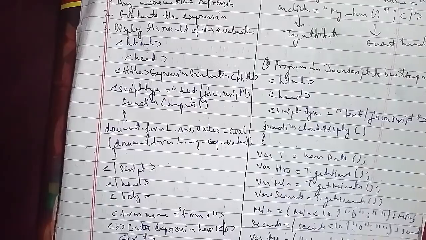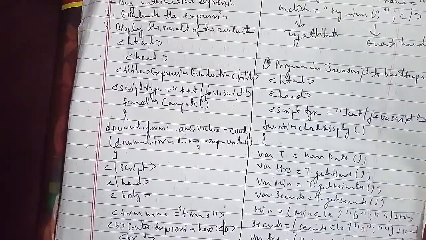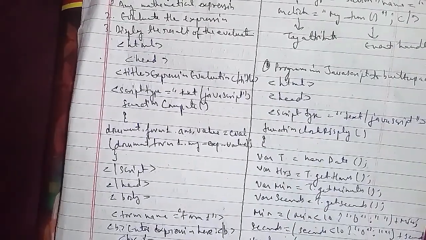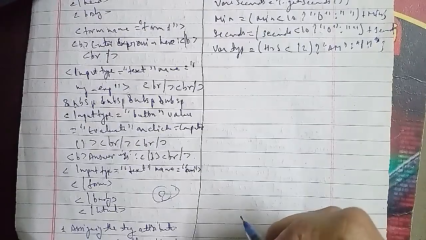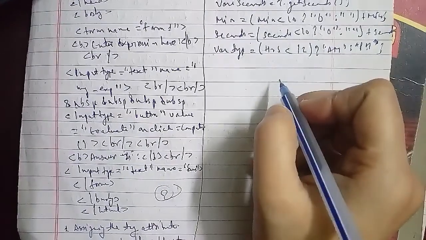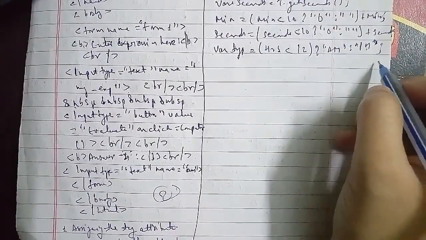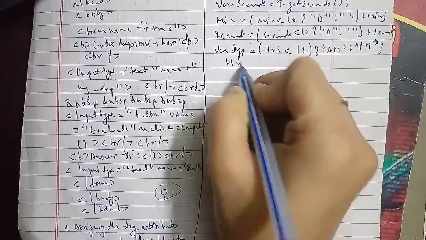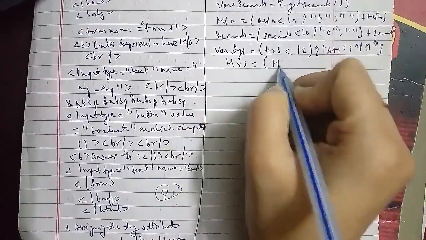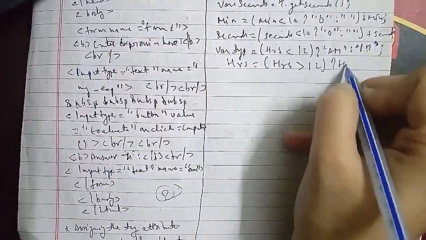Then after that we'll start with the body, onload equals clockDisplay, that is setInterval, clockDisplay, 1000.